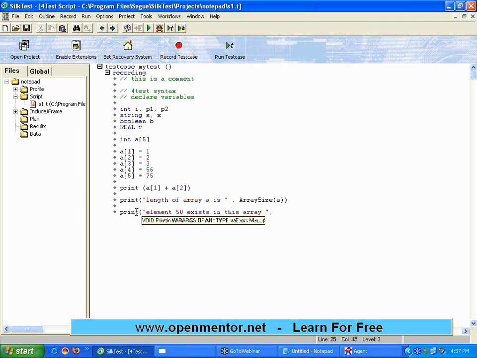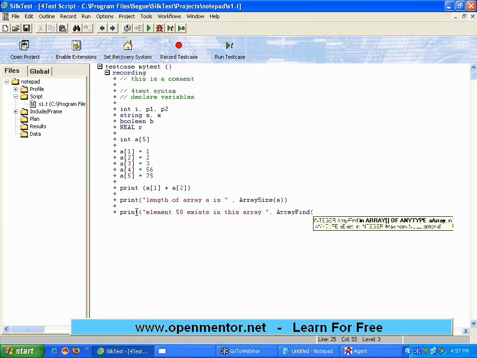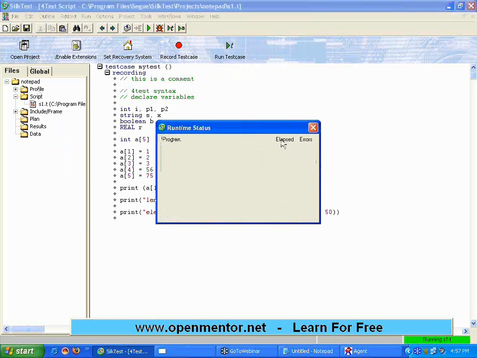Now I am printing array find. There is a command called array find. To the array find, I am giving the array name A, and I am giving the element 50. Find the element 50 in the array. If it exists, it will print true. If it doesn't exist, it will print false. Okay. Now let me execute this.